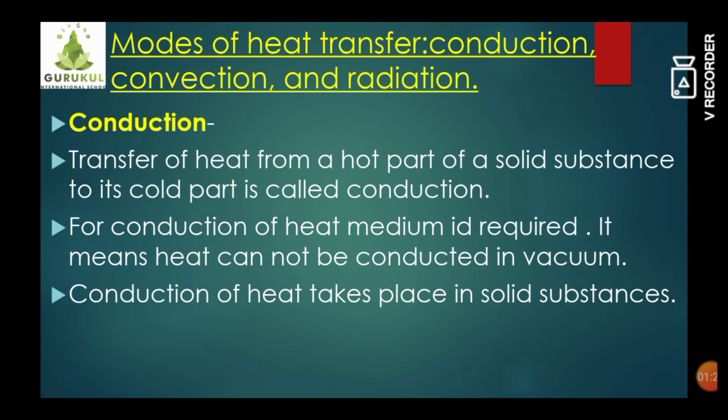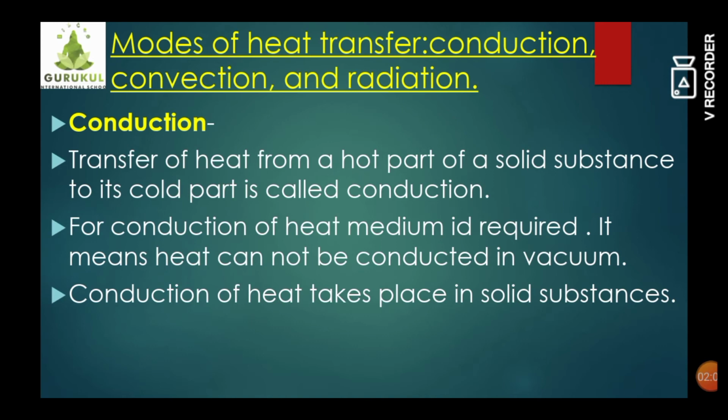So how does the transfer of heat take place? The part of the spoon which is inserted into the milk, water or any hot foodstuff gains the heat and transfers it to the entire spoon. So that is conduction of heat. For this process, a medium is required. Now in this case, what is the medium? The steel ladle or a copper spoon can be a medium. So all the particles of the spoon are the medium.